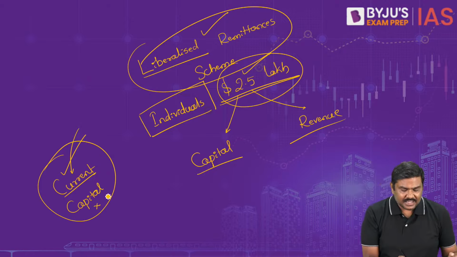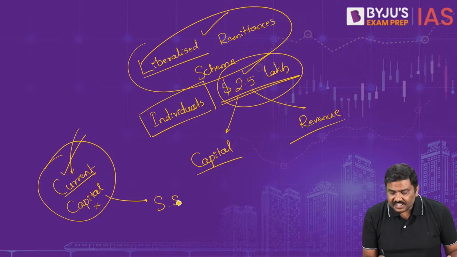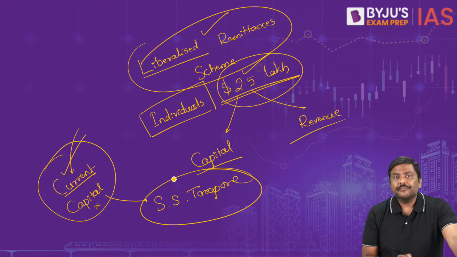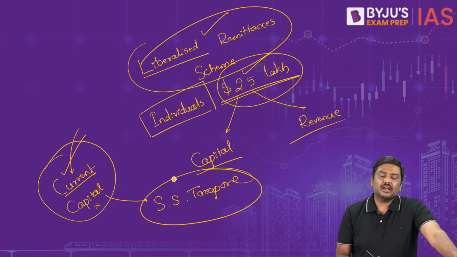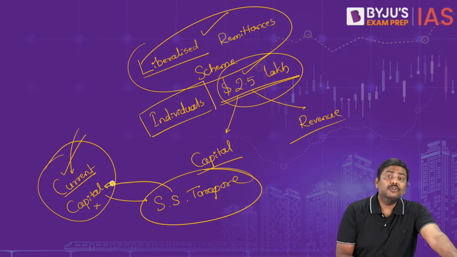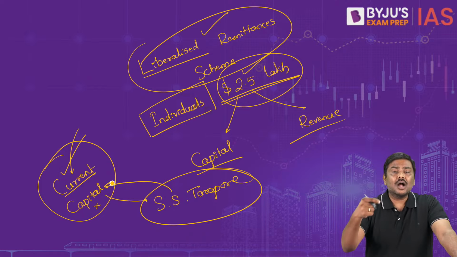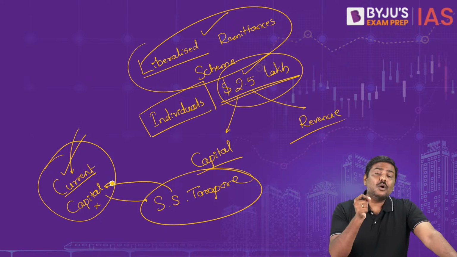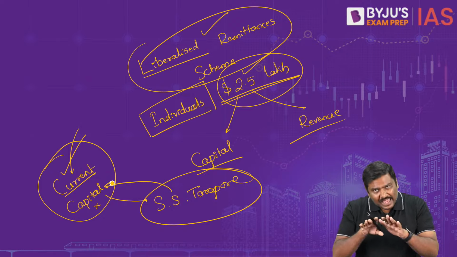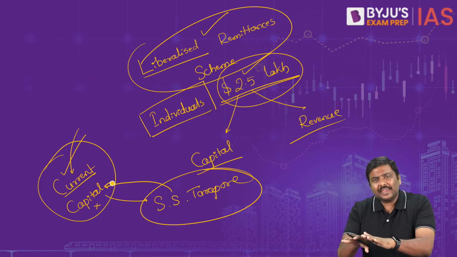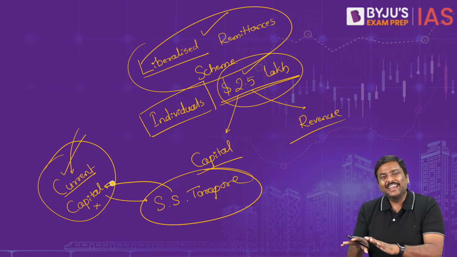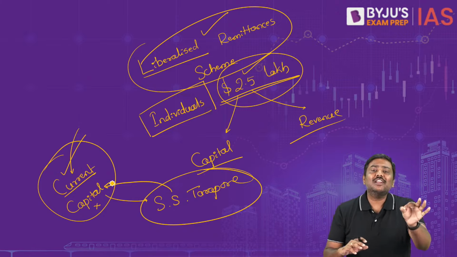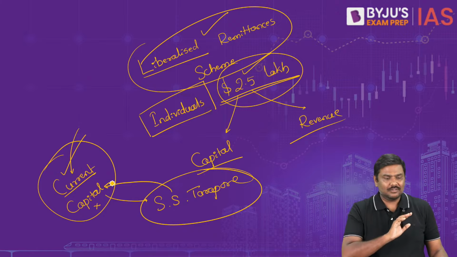And please remember, there is a name of the committee here, SS Tarapore Committee. It was this SS Tarapore Committee which recommended that we should have full capital account convertibility. But even today, as I am speaking, 7:42 p.m. today, we do not have full capital account convertibility. We have partial capital account convertibility.